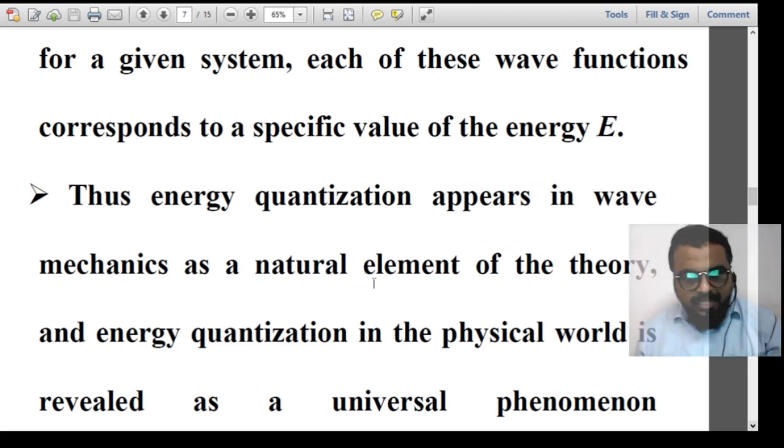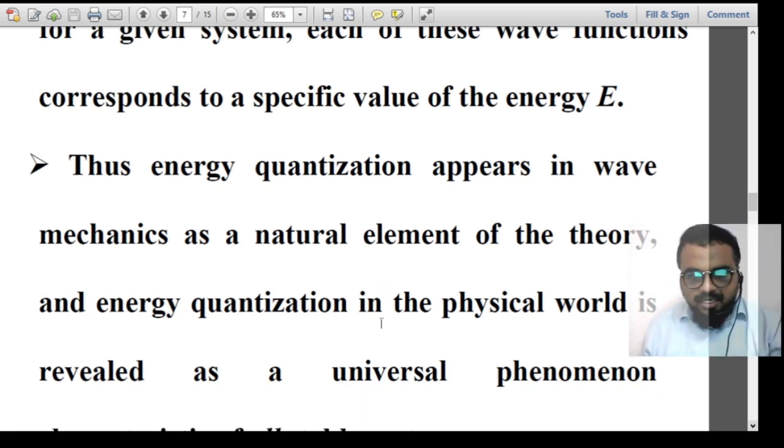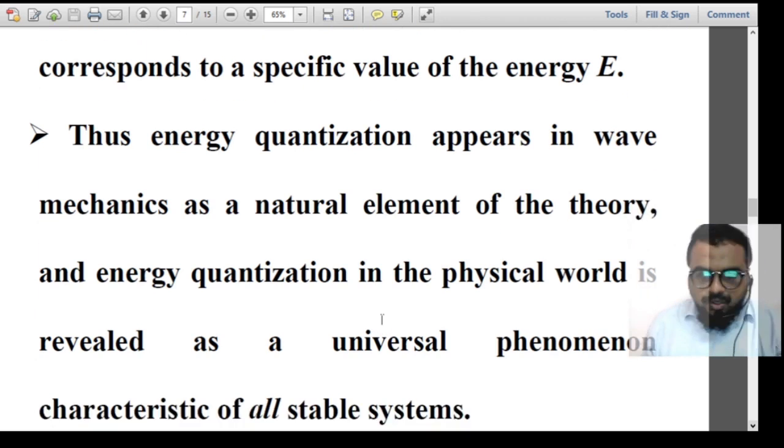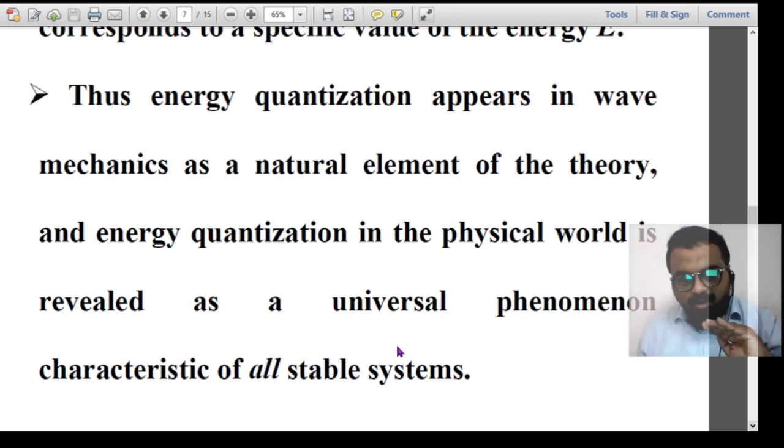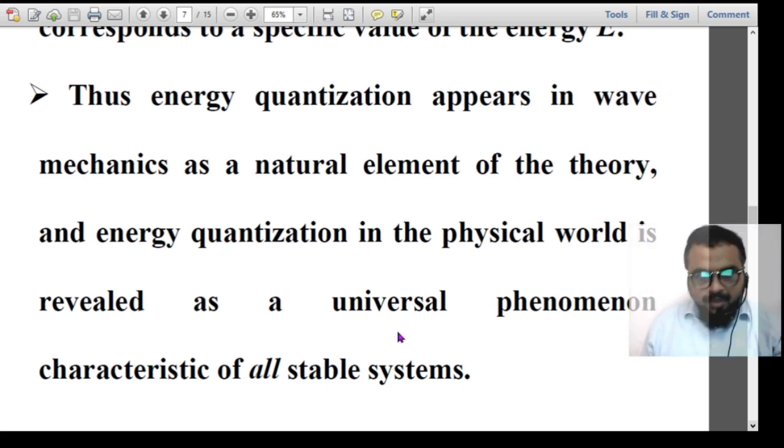That means all these different values of energy are because of the energy condensation, and that appears in wave mechanics as a natural element of the theory. And energy condensation in the physical world is revealed as the universal phenomenon of all stable systems. So whatever the stable systems are, all stable systems will have energy condensation.